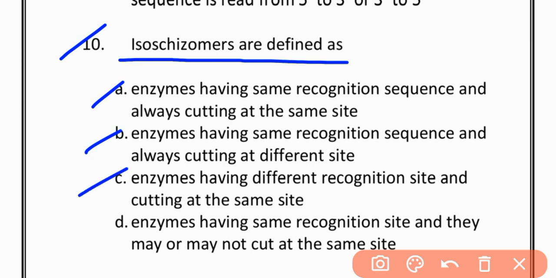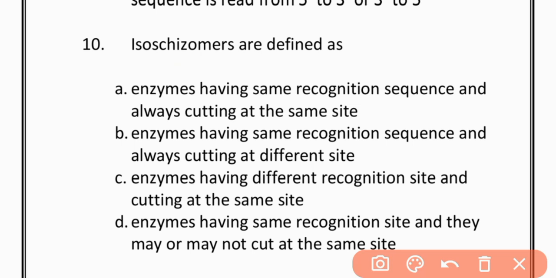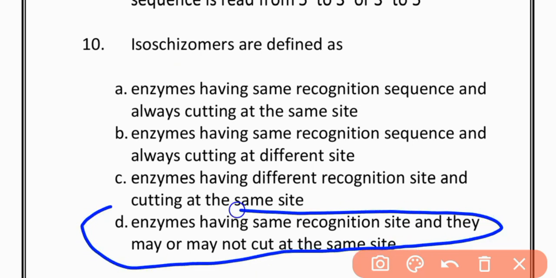Option C, enzymes having different recognition sites and cutting at the same site. Option D, enzymes having the same recognition site and they may or may not cut at the same site. The correct option is option D. The enzymes have the same recognition site and they may or may not cut at the same site.